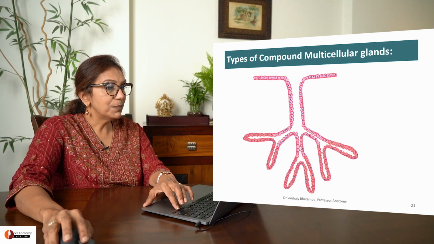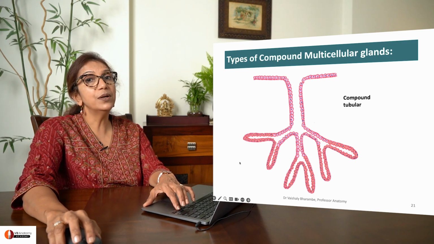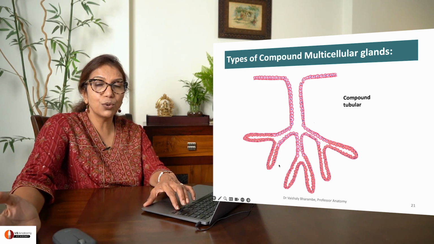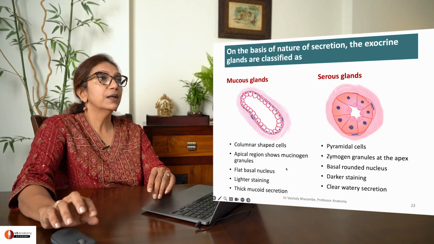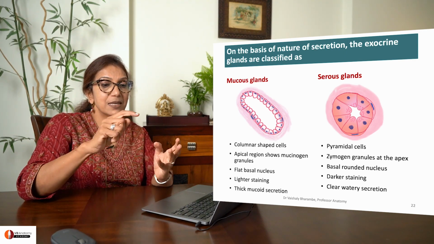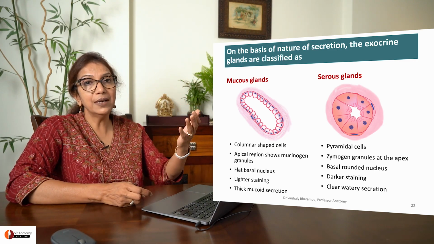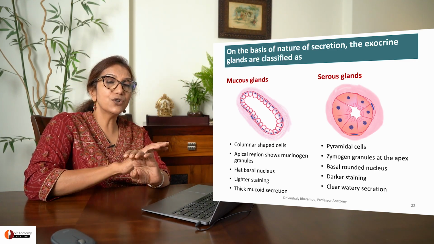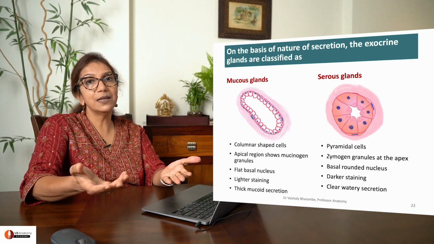Now you are seeing branching of the tubular element. So you call it compound tubular, which you can also call branched tubular. Right. So you saw that on the basis of number of ducts and the shape of the secretory element, you had a classification. Classification of gland can also be dependent upon the type of material it is secreting.